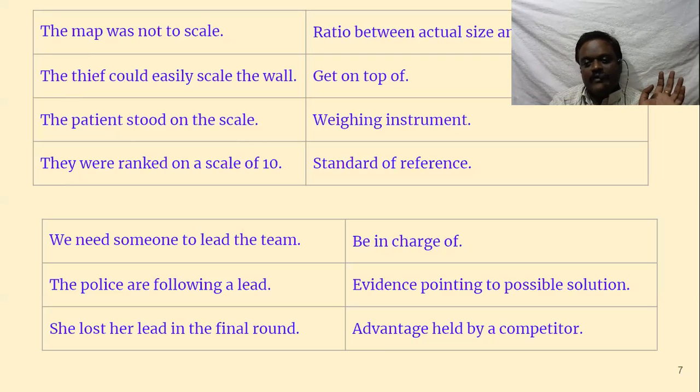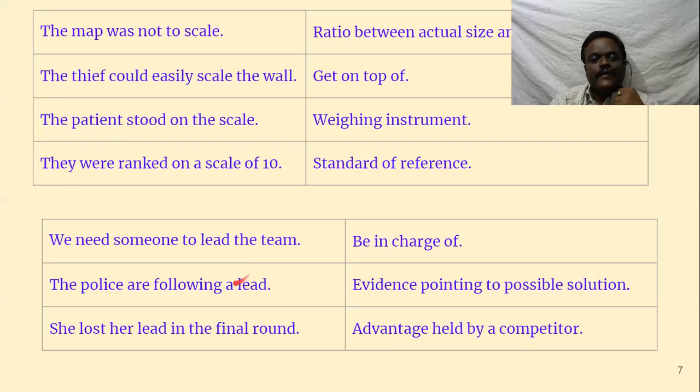Usually movie reviews, if you take, they give grades on a 5-point scale. That means 0 to 5. But in some places, feedback forms, they ask you to grade them from 1 to 10. 10 means extraordinarily good. You are totally satisfied, extraordinary. 1 means very bad, worst. So on, that is called scale of 10, standard of reference. That is the meaning of standard of reference.